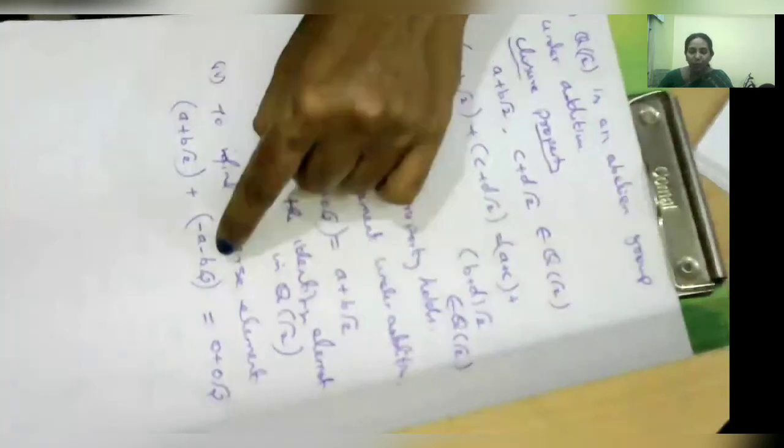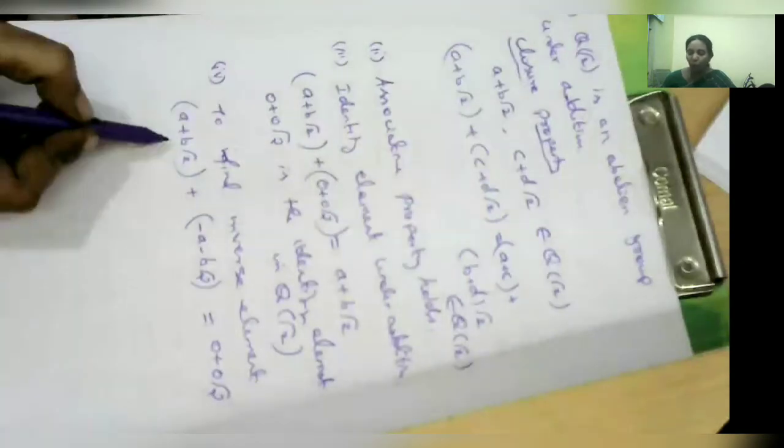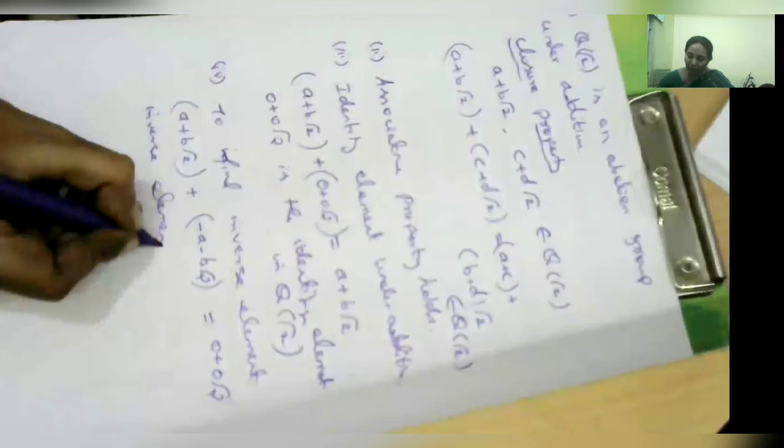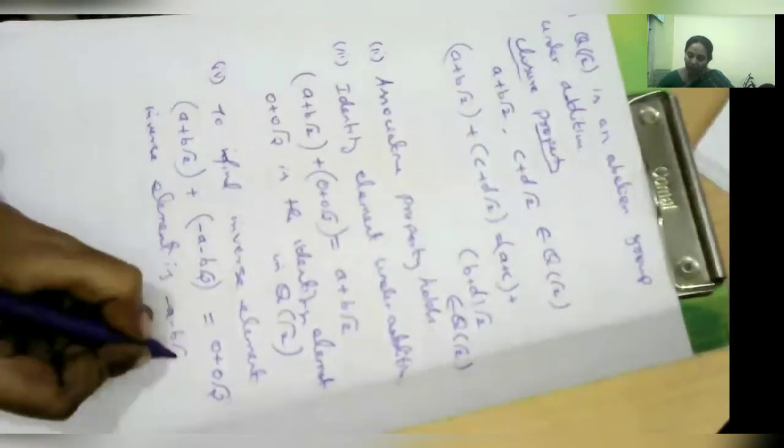Now add: a minus a is 0, plus b root 2 minus b root 2 gives 0 root 2. Therefore, if a plus b root 2 belongs to Q root 2, the inverse of this element is minus a minus b root 2.